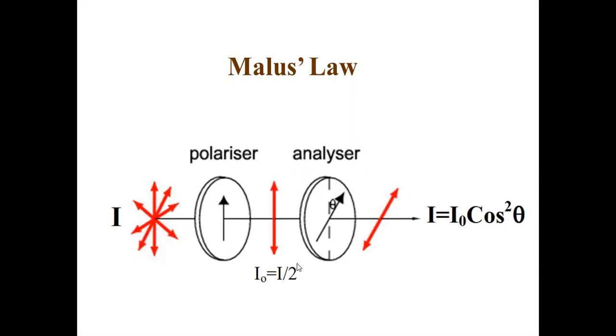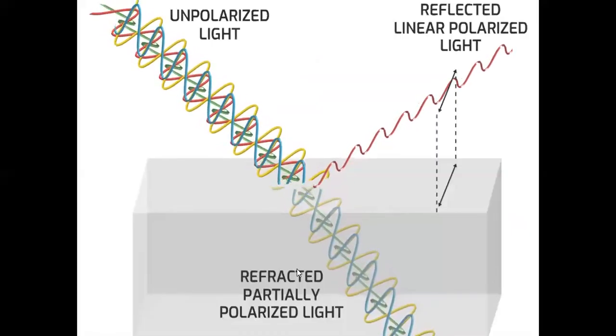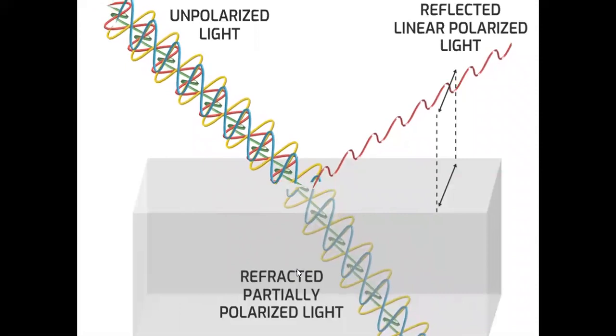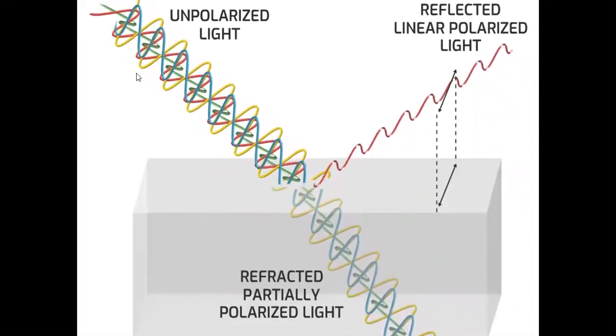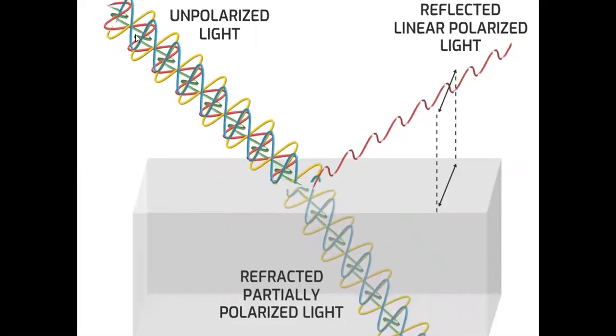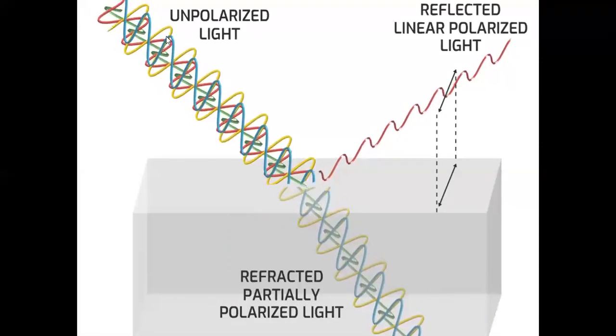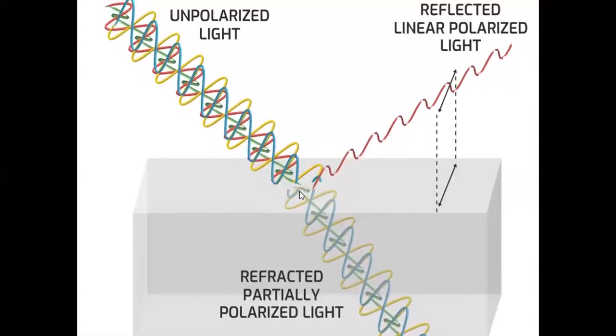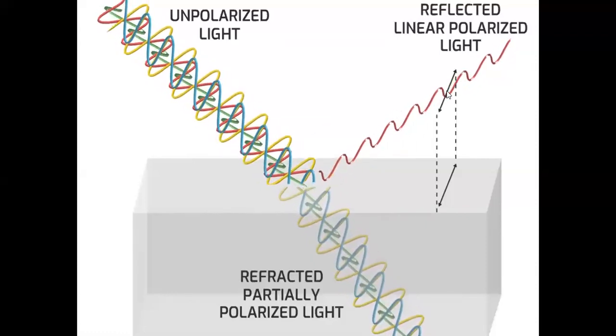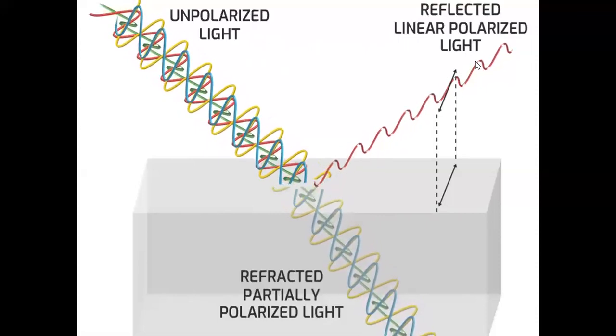Okay, next, this is just a brush up of Brewster's law. Whenever light is unpolarized, here you see the green waves, light green, dark green, red, everything. It's unpolarized light. When it is incident on a refracting material, the reflected light contains electric field vibrations perpendicular to the plane.